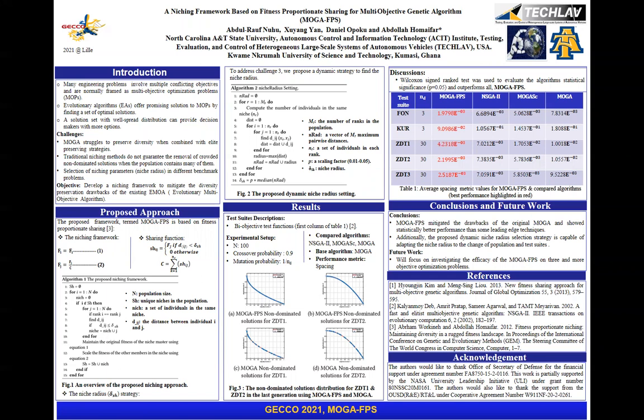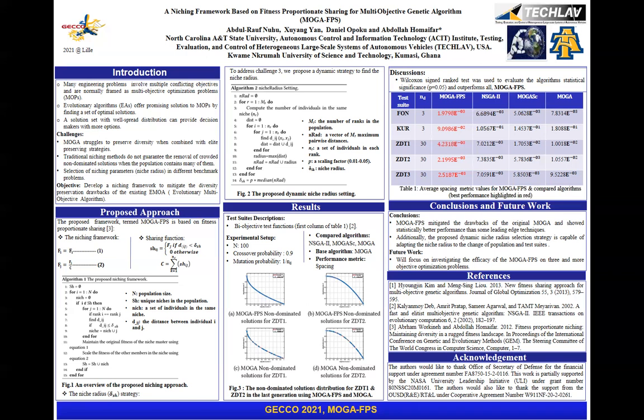However, there are challenges associated with some of these evolutionary approaches. For example, MOGA, multi-objective genetic algorithm, struggles to preserve diversity when combined with elitist preserving strategies. The niching method used in this framework does not guarantee the removal of crowded non-dominated solutions when the population set becomes overwhelmed with many of these non-dominated individuals.